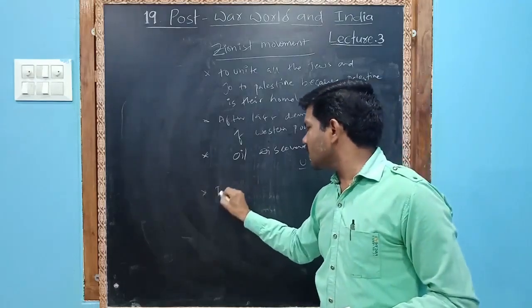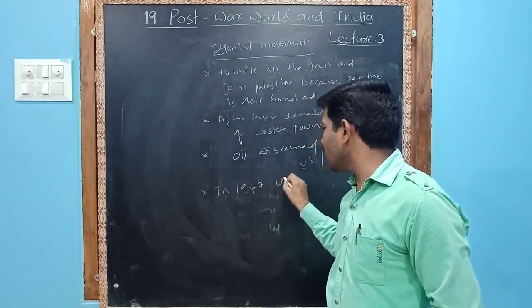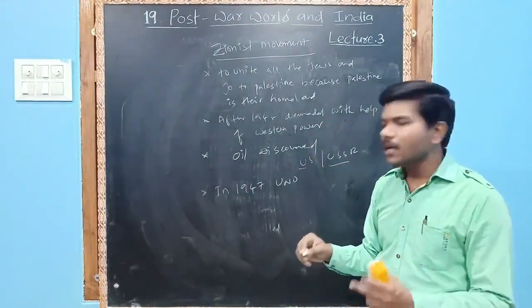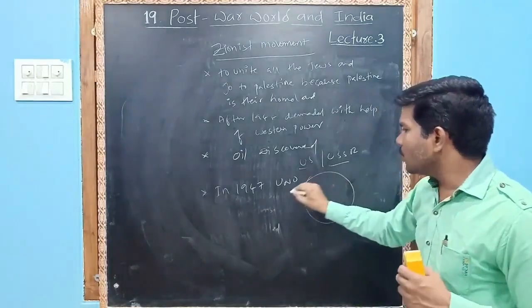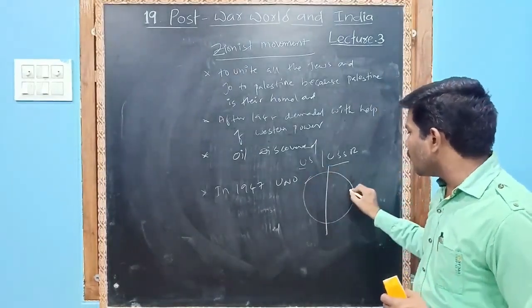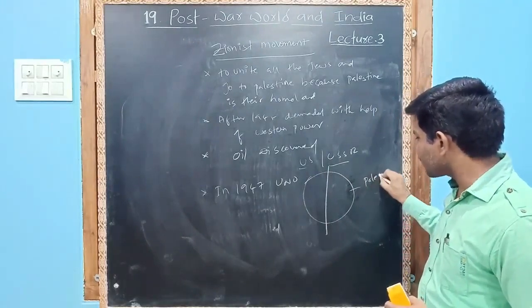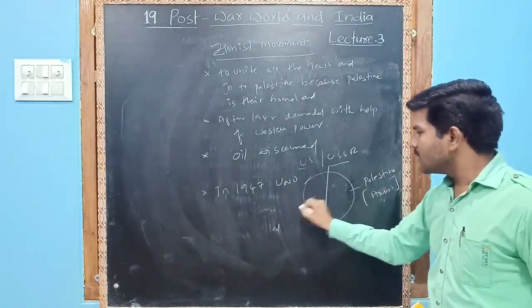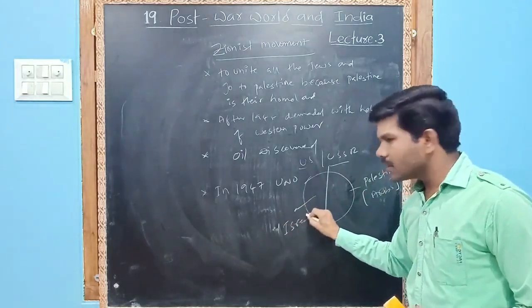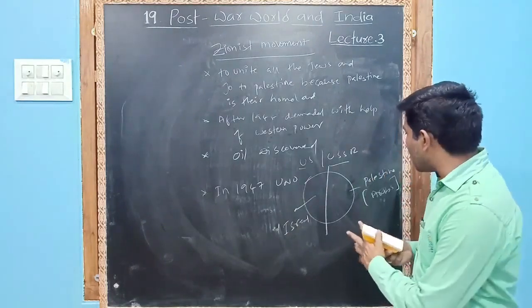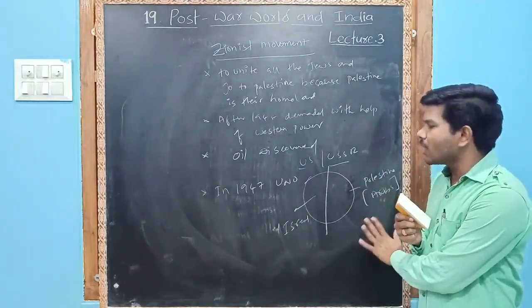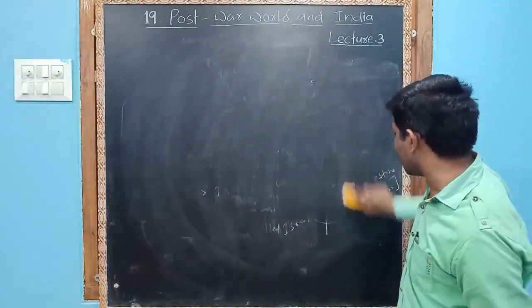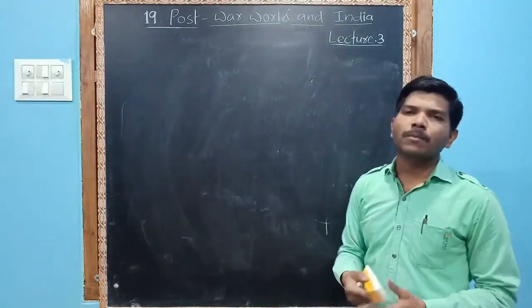Finally, in 1947, the UNO divided Palestine into two. One part is Palestine, for Arabs, and the other is called Israel. But the Palestinian Arabs did not accept it. Arabs were not ready to give their land to the Israelis. So that was the problem.